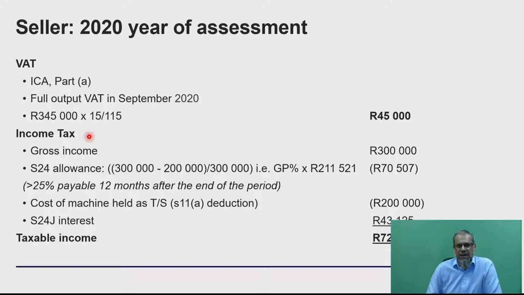and that is basically where I now have sold trading stock in terms of a suspended sale agreement. So what Section 24 then tells us is the whole amount is deemed to accrue to me on day one. So I'm going to actually calculate and put in 300,000, and I'm going to actually have to pay income tax on that. But because that has created a problem at that level, what I'm going to do is calculate the relief immediately, and the relief is going to be calculated on the GP percentage. We've actually calculated that. I bought this good for 200,000, I'm selling it for 300,000, therefore I can calculate my GP percentage over there, and I'm going to times that by the outstanding amount at year end.